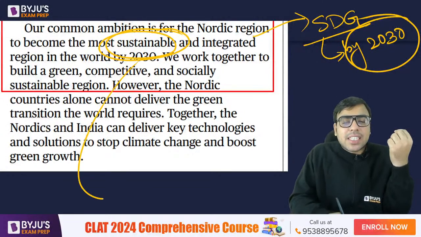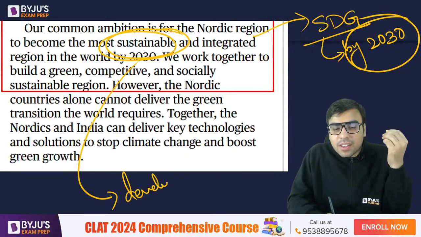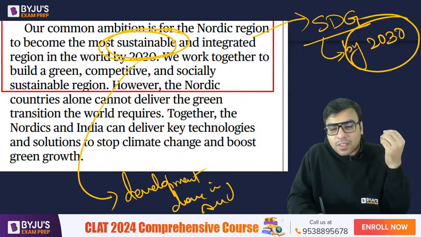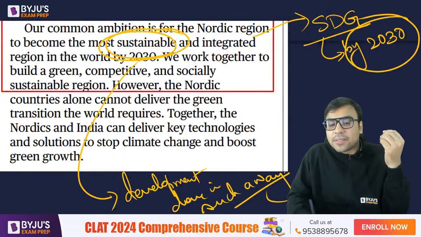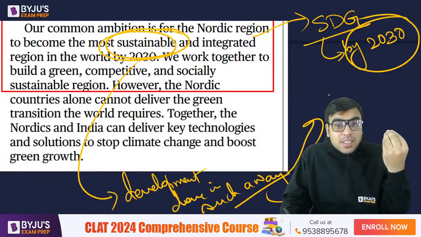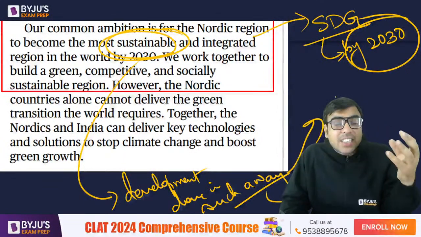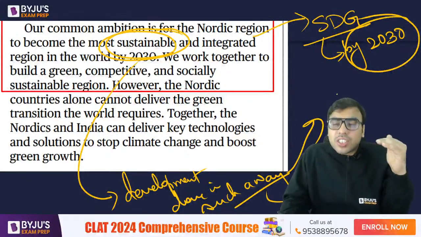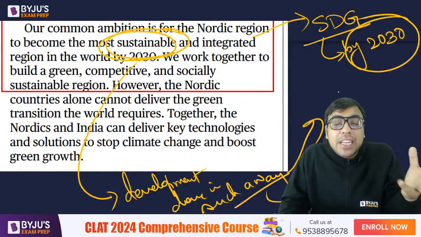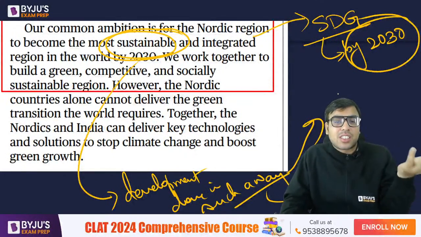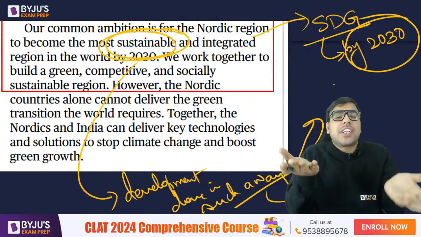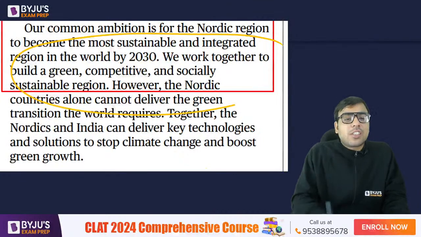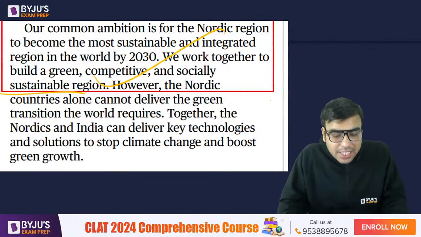Sustainable development means development done in such a way that the future generations' needs are not compromised. It means you are developing but not causing very much pollution or depleting the resources a lot. That is how we need to balance the environment and development. That is the idea of sustainable development. We work together to build a green, competitive and socially sustainable region and all.